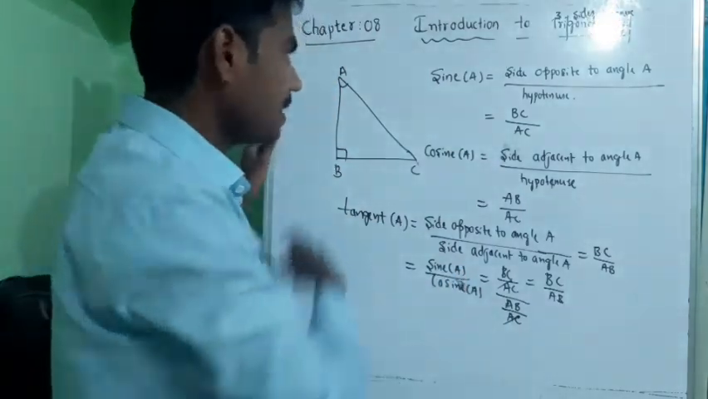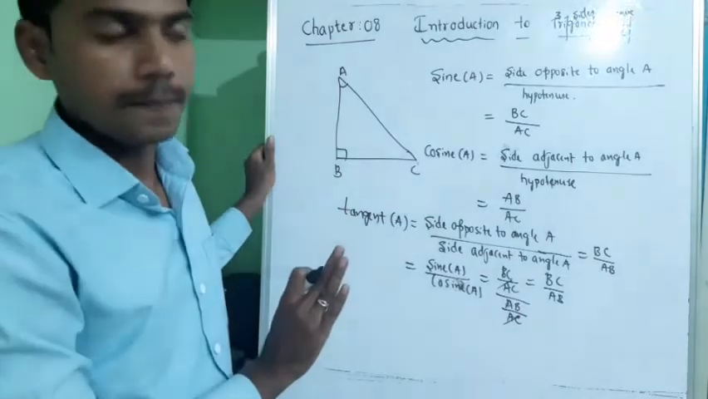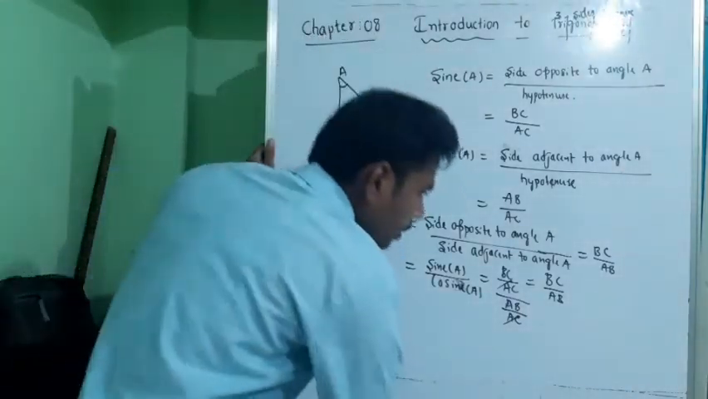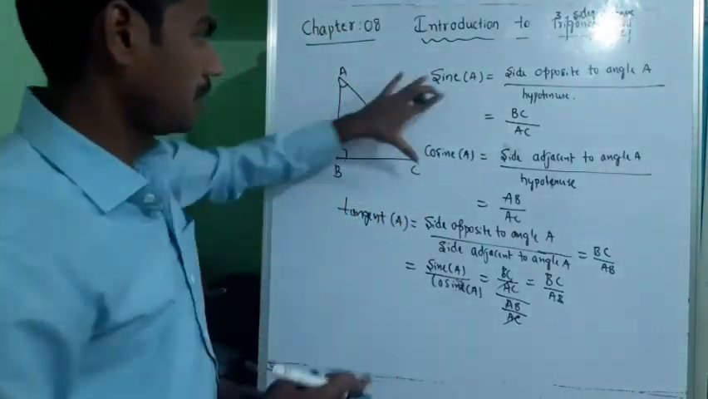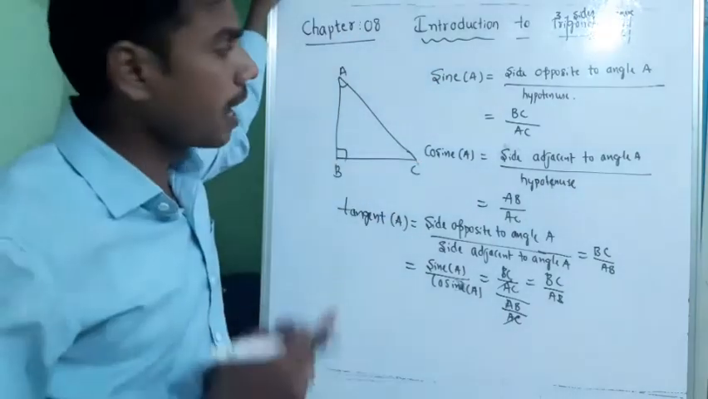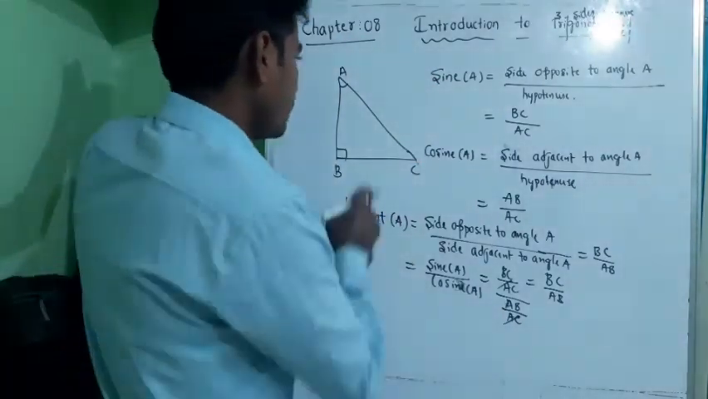Next, please note this down. I am going to erase this. So please pause the video and note this down. These are the first three ratios, and we are going to write the cofunctions of these.